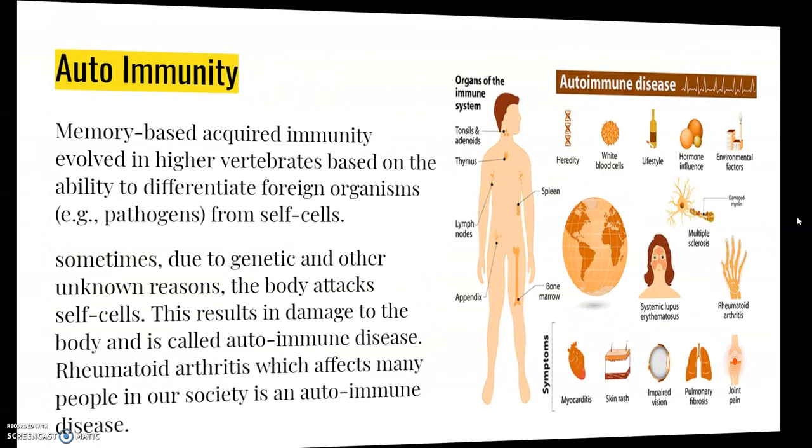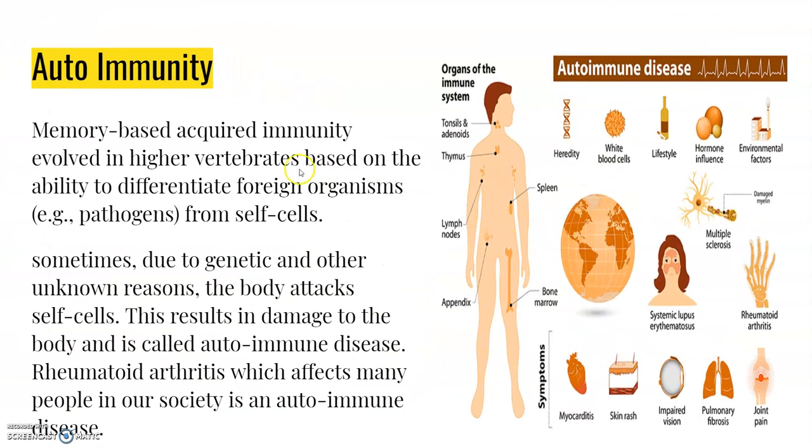Autoimmunity. It is actually memory based acquired immunity that evolved in higher vertebrates, and it is based on the ability to differentiate foreign organisms, that is pathogens, from self cells. We still do not understand the basis of this ability, so it has to be understood. Higher vertebrates can distinguish foreign molecules as well as foreign organisms, and most experimental immunology deals with this aspect.